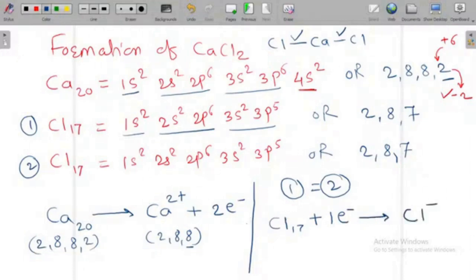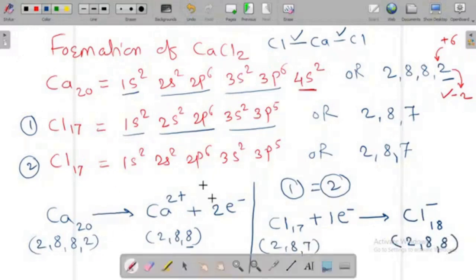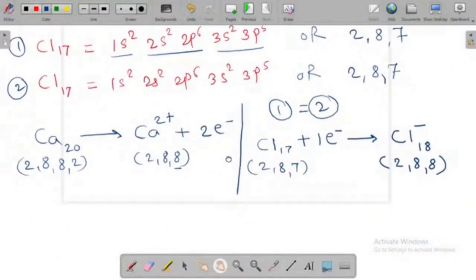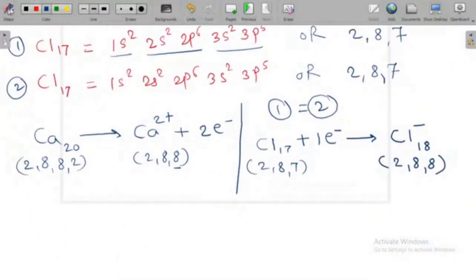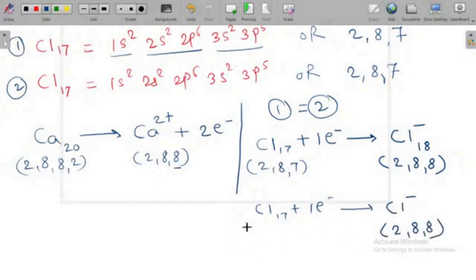So it becomes chlorine minus, and number of electrons becomes 18. So what is the electronic configuration here? 2, 8, 7, and here 2, 8, 8. Do you understand this? Similarly, the second chlorine follows the same thing, because both the chlorine atoms are same. Cl minus, here again it becomes 2, 8, 8 from 2, 8, 7.